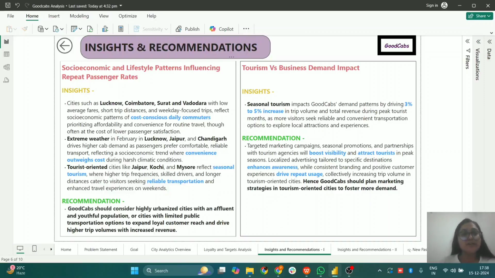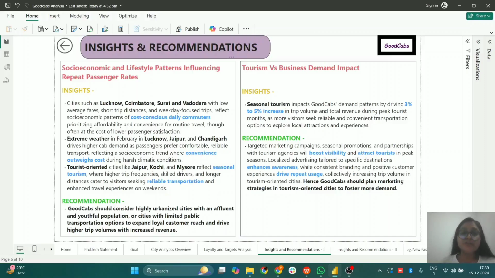Also, we have seen that cities like Lucknow, Jaipur, and Chandigarh experience extreme weather in February, and in these months people prefer convenience over cost, because we have seen that in Jaipur and Chandigarh the average trip cost is quite high.